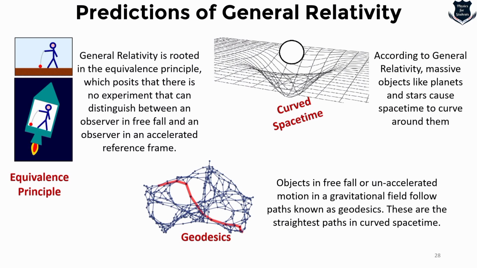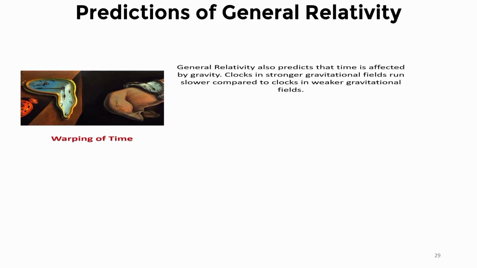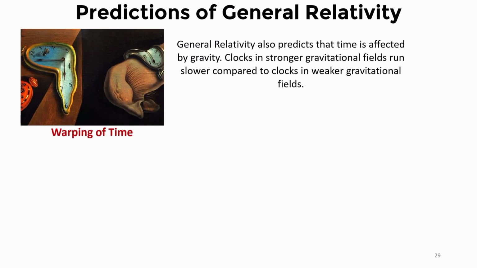We also find something called a geodesic, where objects are falling in unaccelerated, or I would say non-accelerated to be technically correct, motion in a gravitational field, and follow the paths known as geodesics, or the shortest path in curved space-time. This concept emphasizes that objects move naturally along paths determined by the geometry of space-time. There is also the warping of time, because GR predicts that time is affected by gravity. Clocks in stronger gravitational fields run slower compared to those in weaker gravitational fields, and this effect, known as time dilation, has been verified experimentally many times.